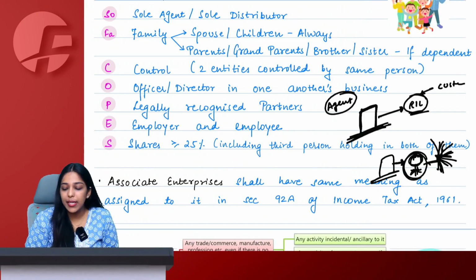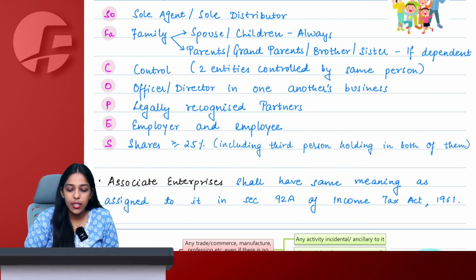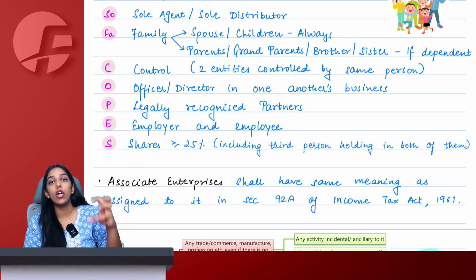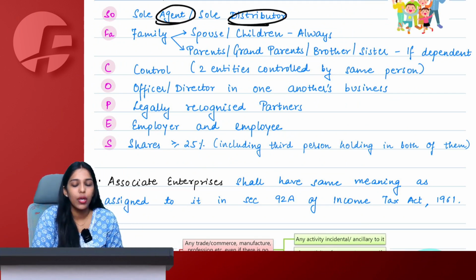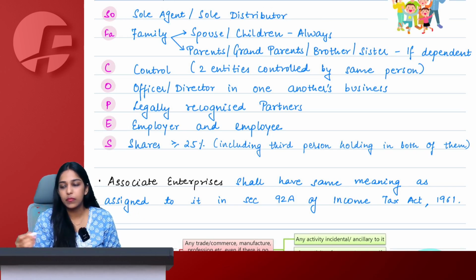Control relationship can be established. That's a different thing. Reliance Industries can have a lot of powers to control me. So going by control, we might become related. But going by the agent definition, no. We are not related.